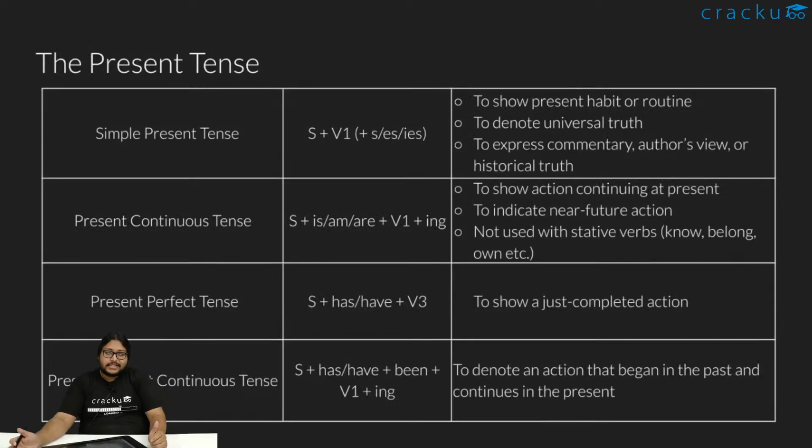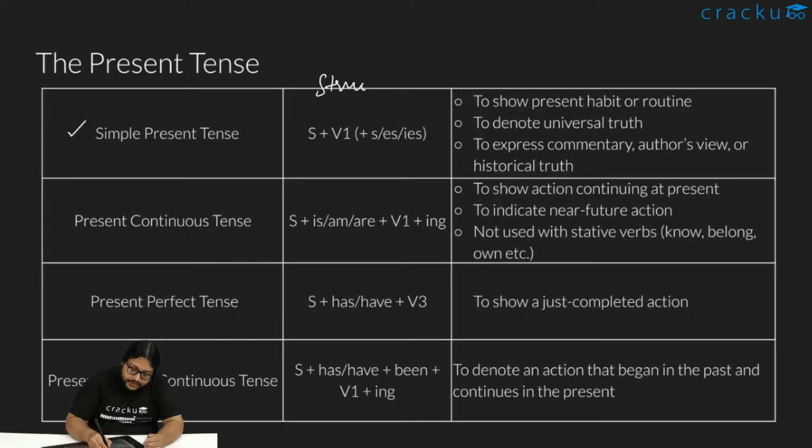The present tense. The present tense is essentially what? Something that is happening right now. So when I say tense is a form of the verb, what I mean is, whenever we look at the verb, it will have a different form for each of the sentences. The subject might be the same for all of them, but based on the verb, we can tell when that particular action has taken place. Like in case of simple present tense, this column is for the structure, like how the sentences look, and this is the usage, like in what case we use the sentences.